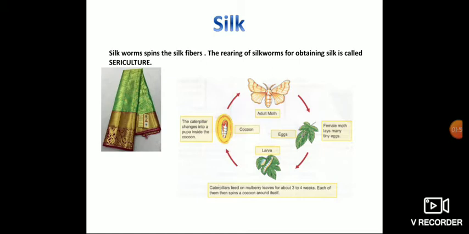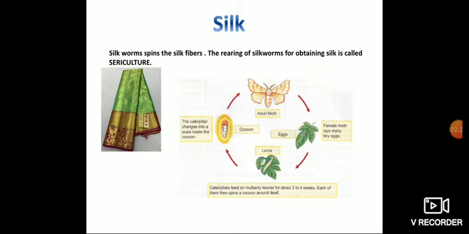Clear? Okay. Can you identify what is the first picture? Yeah, it is a sari, silk sari. Yes? Okay. See, we said that silk is obtained from silkworms. Yes? How? Let me tell you. First of all, the female moth lays tiny eggs on the leaf. Okay? Which leaf? Yeah, mulberry leaves.